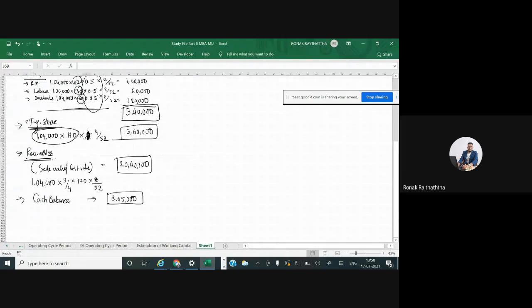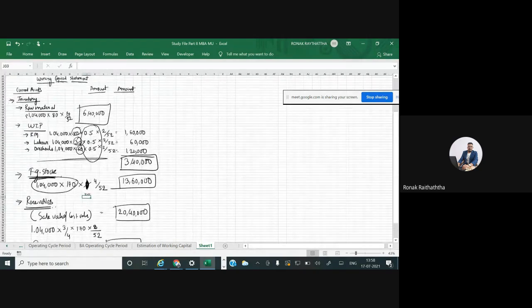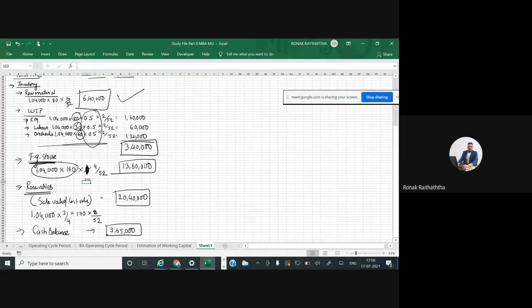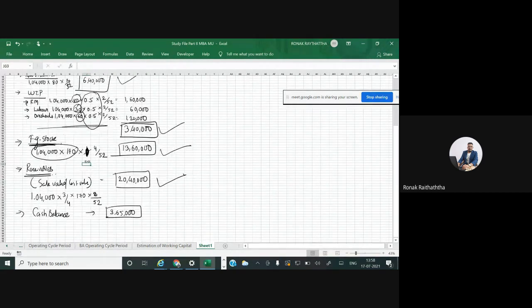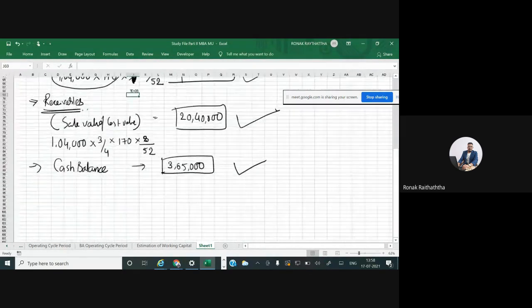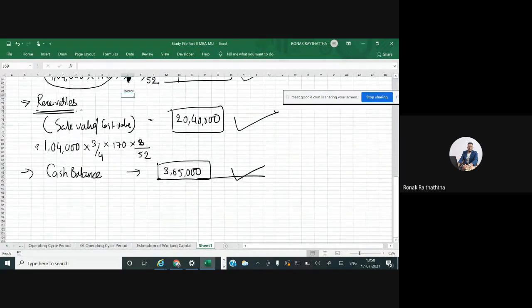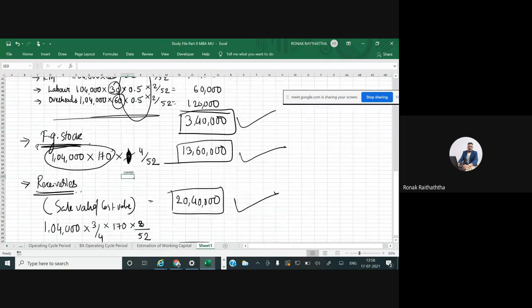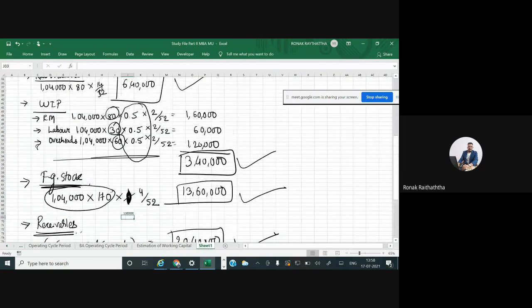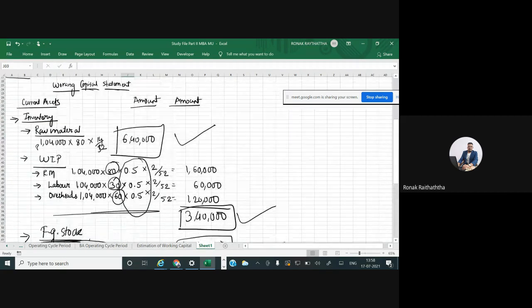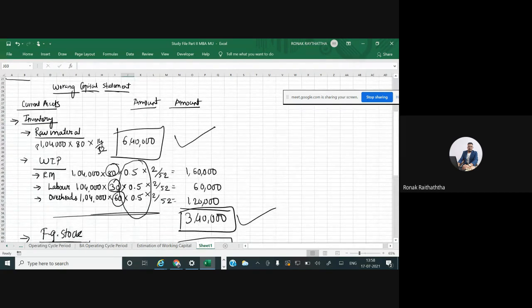So whatever the figures I have put there in the circle, you will be doing the total of this. First 640, then 340, then 1360, then 2040, then 365. So what is the current asset total we get? Can someone tell me please? 365 plus 2040 plus 1360 plus 340 plus 640.